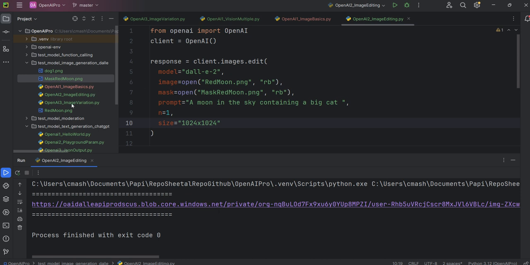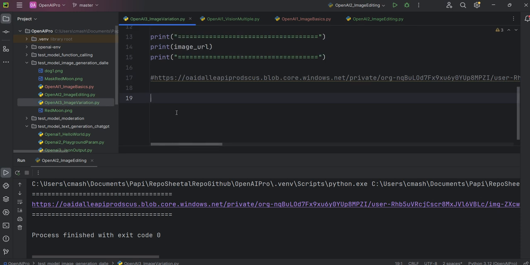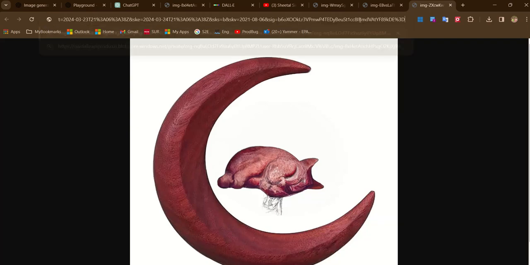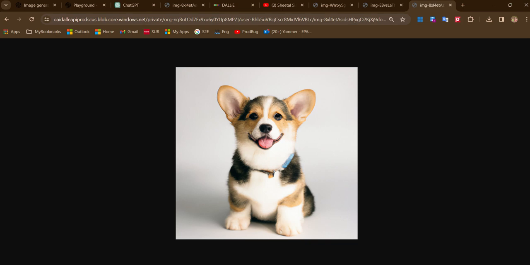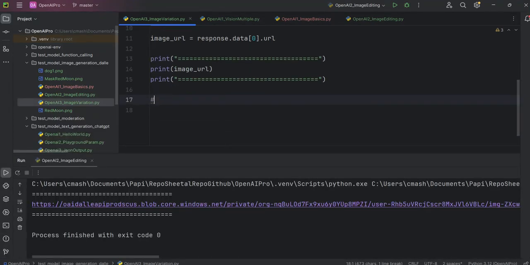So let's go to the image variation. This will be the third code. Let me show you if this URL is still valid or not. Yes, this is still working, because just before this recording I ran this code, and yes, this is still valid. So this is one case. Let's generate a new case.